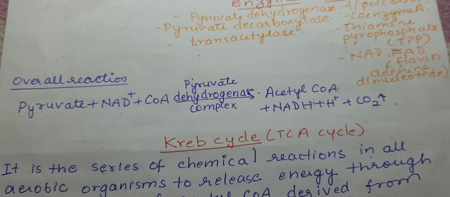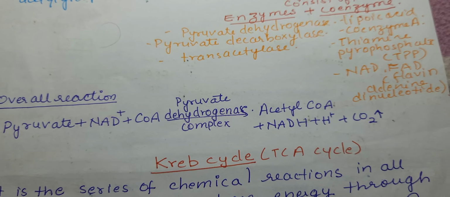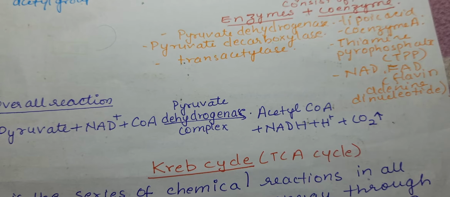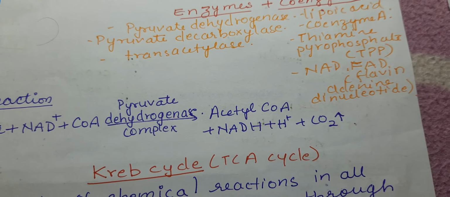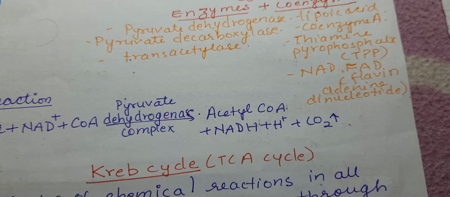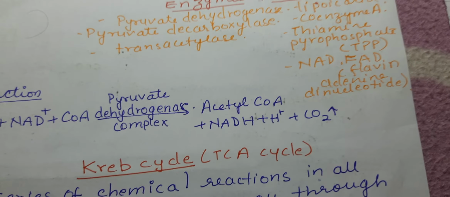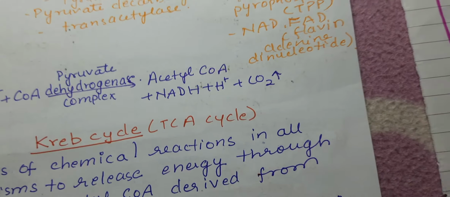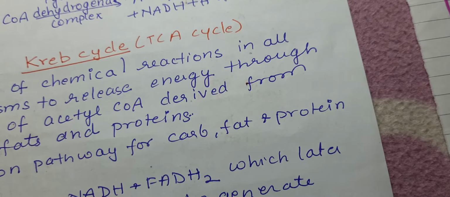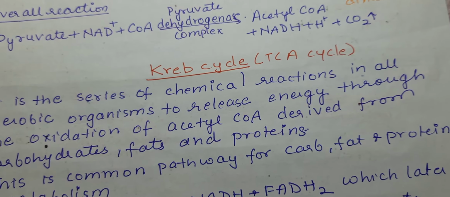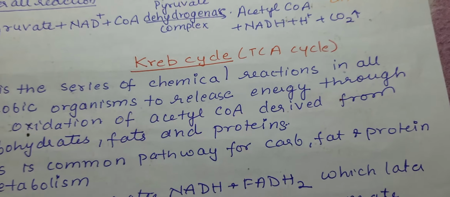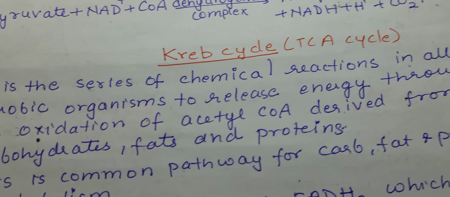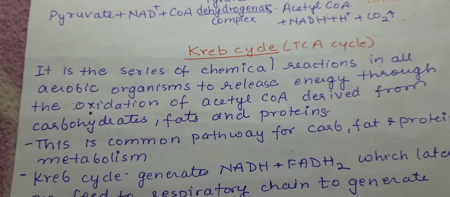So if you see the overall reaction, pyruvate plus NAD plus coenzyme A is converted to acetyl CoA, NADH plus H and carbon dioxide. Now we will move to Krebs cycle. This is also known as TCA cycle, that is tricarboxylic acid cycle.